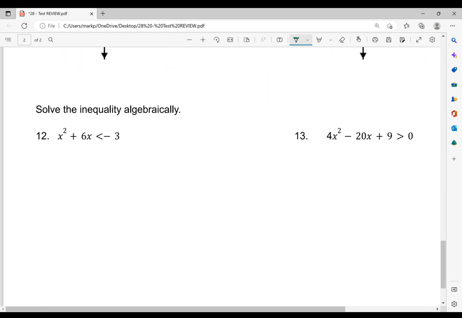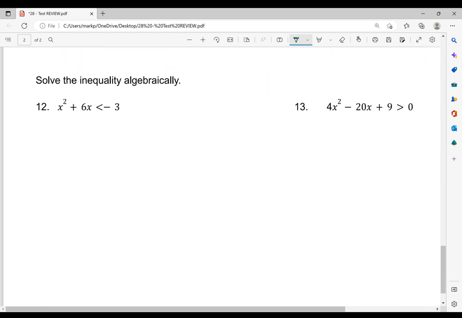All right, solve the inequality algebraically. So, you're going to see that when I solve it algebraically, it's going to look just like graphically because I am going to do pretty much the same process. I like to draw a rough sketch. That way I can visually see where is the part above it and where is the part below it. So for this example here, we're going to go ahead and add the 3 back to the other side. So we have x squared plus 6x plus 3 is less than 0.